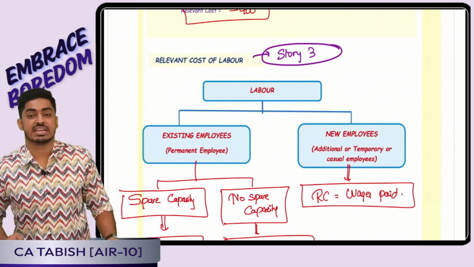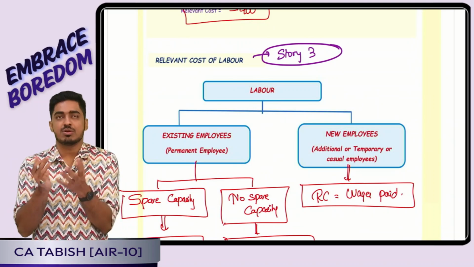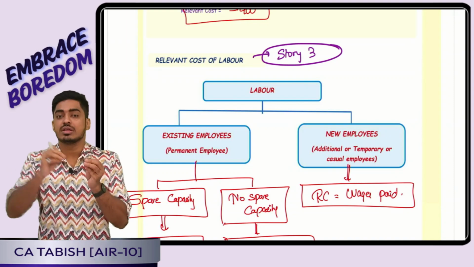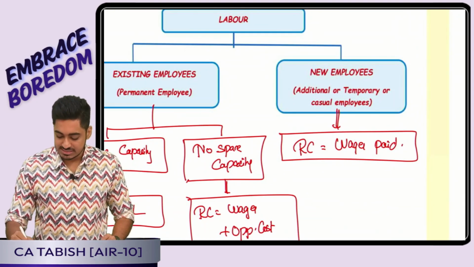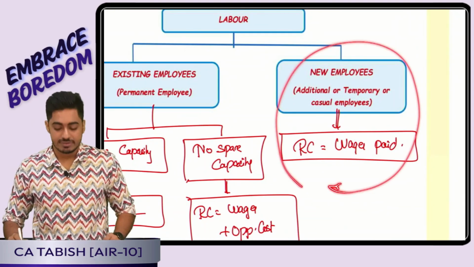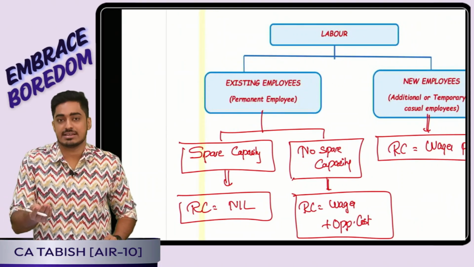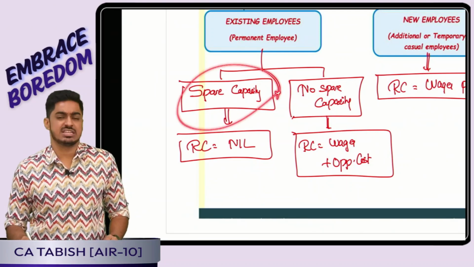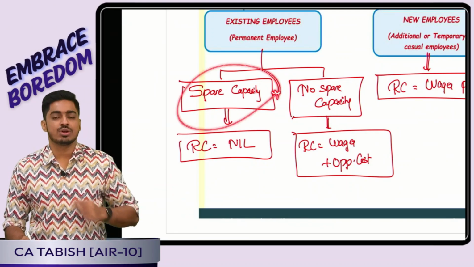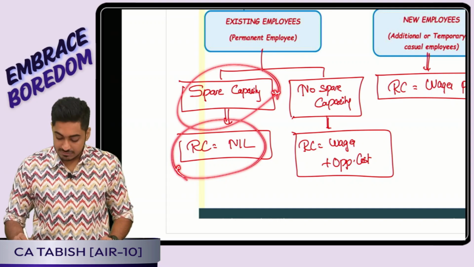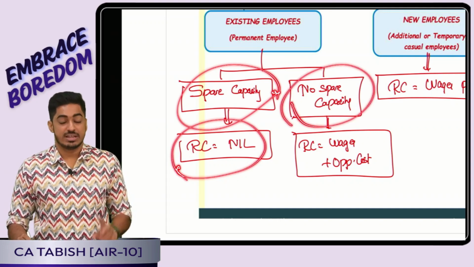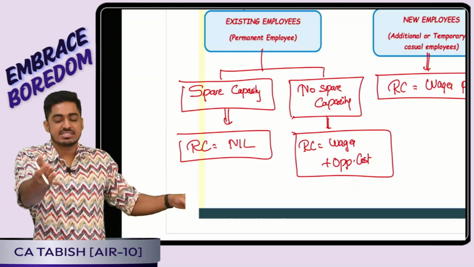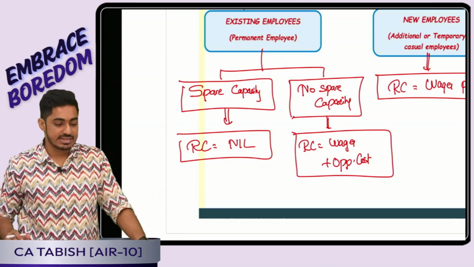Perfect. Next is relevant cost in case of labor. In case of labor, what is it that we are going to ask? We will ask whether we are getting the work done from existing employees or new employees. New employees means whatever wages we are going to pay is going to be relevant. But if it is existing employees, again we will ask, is there spare capacity or is there no spare capacity? If there is spare capacity, it means nothing we are doing. Free time was there, we got the work done. Relevant cost is 0. But if there is no spare capacity, it means we are sacrificing some existing work and doing this. That means the wages that we are paying to them plus the opportunity cost, both are going to be relevant. Is this clear, everyone?